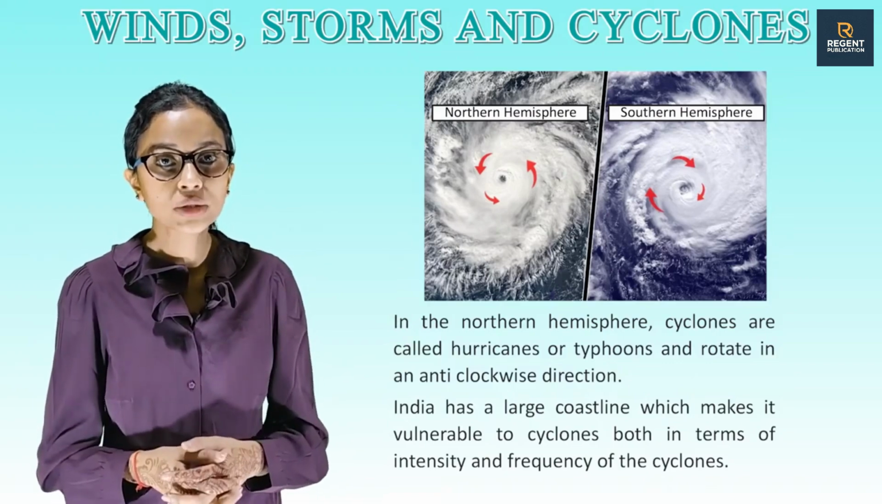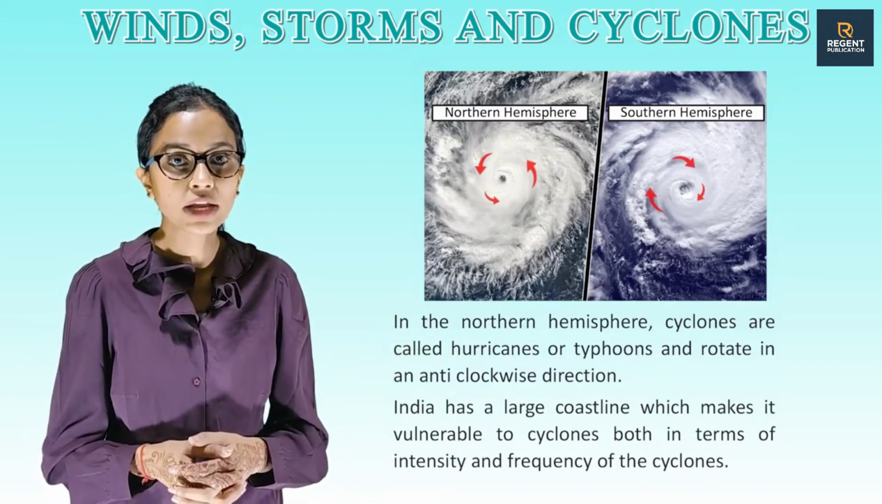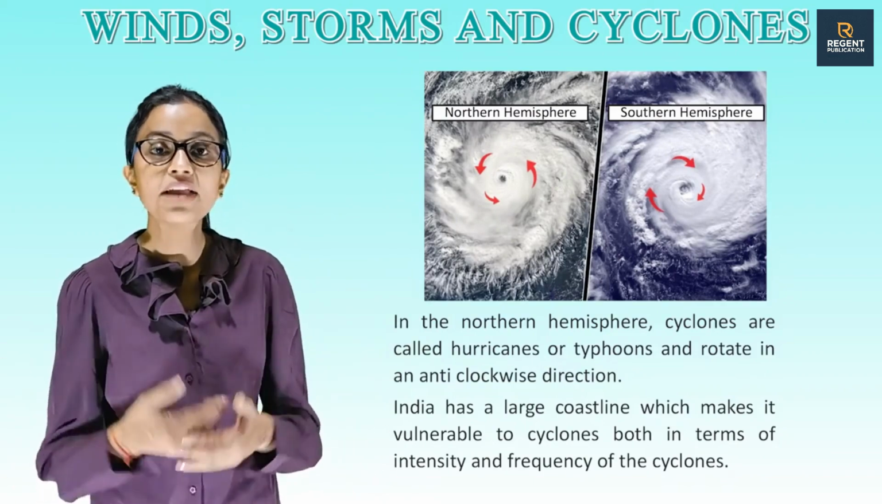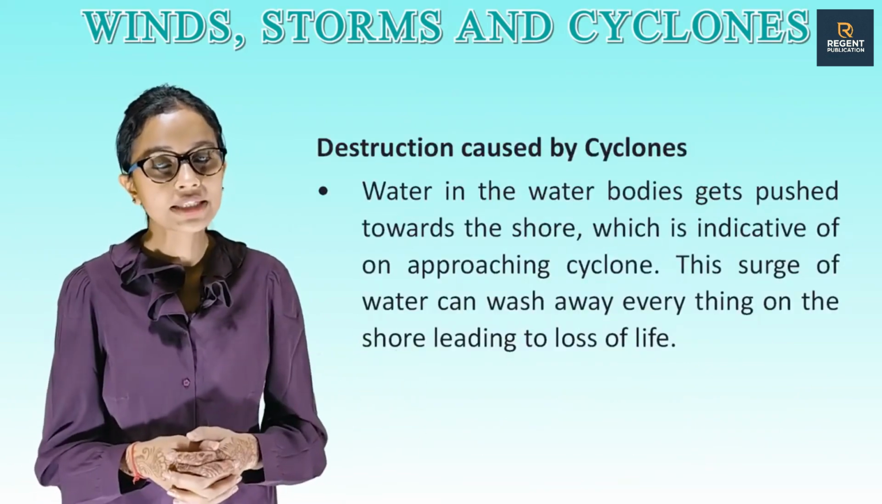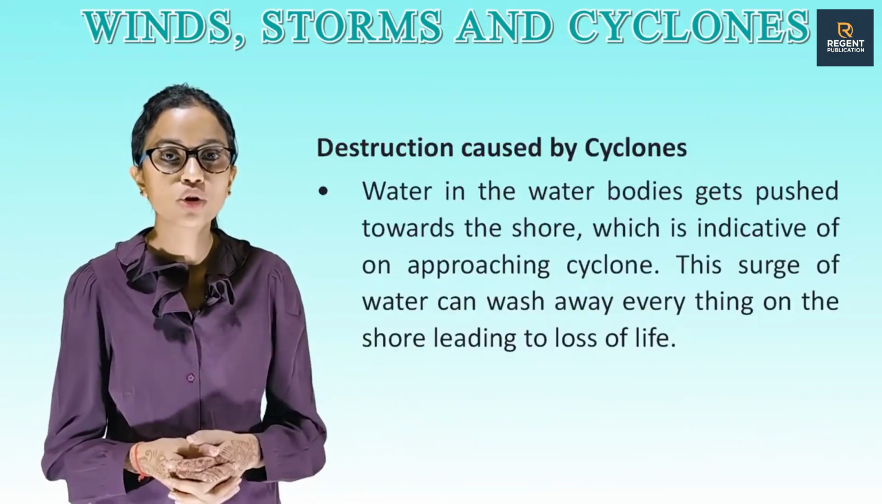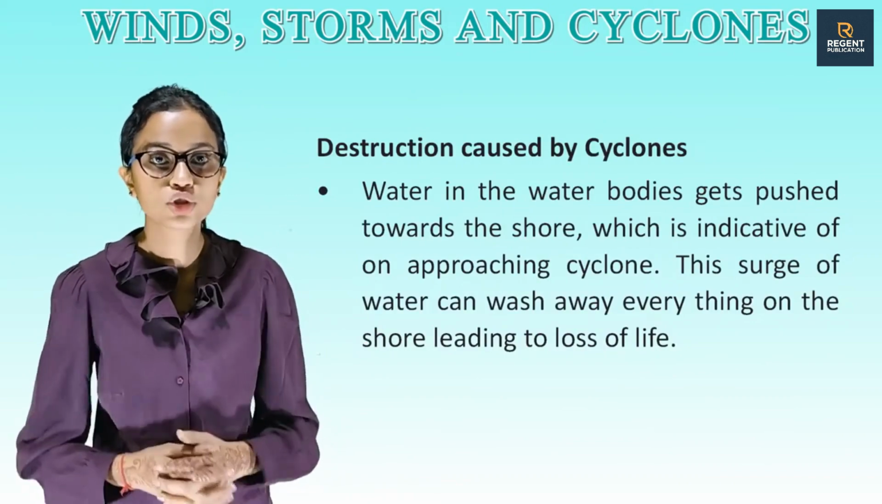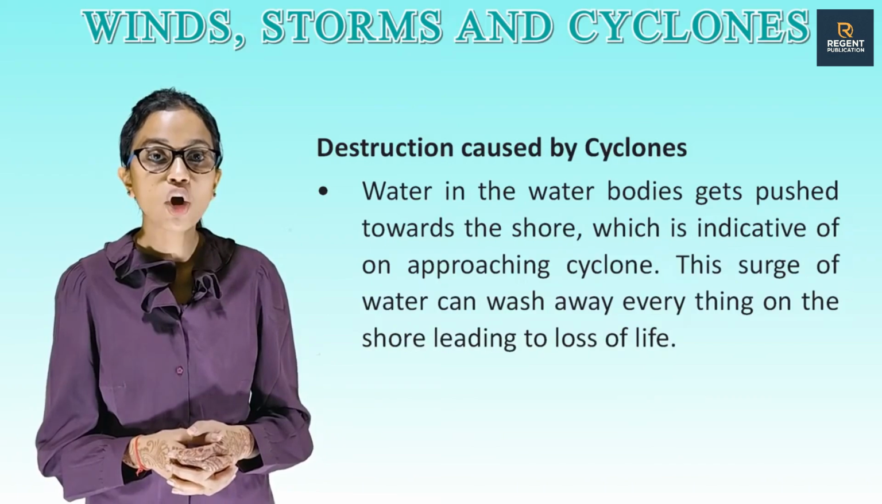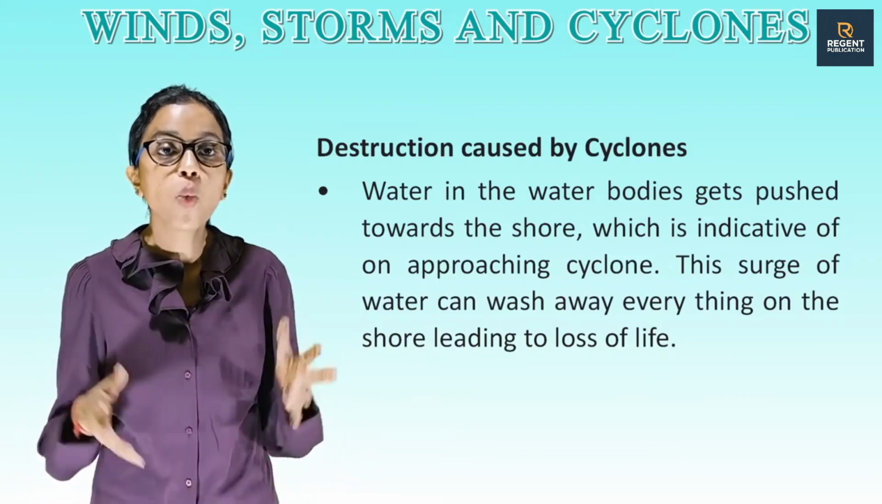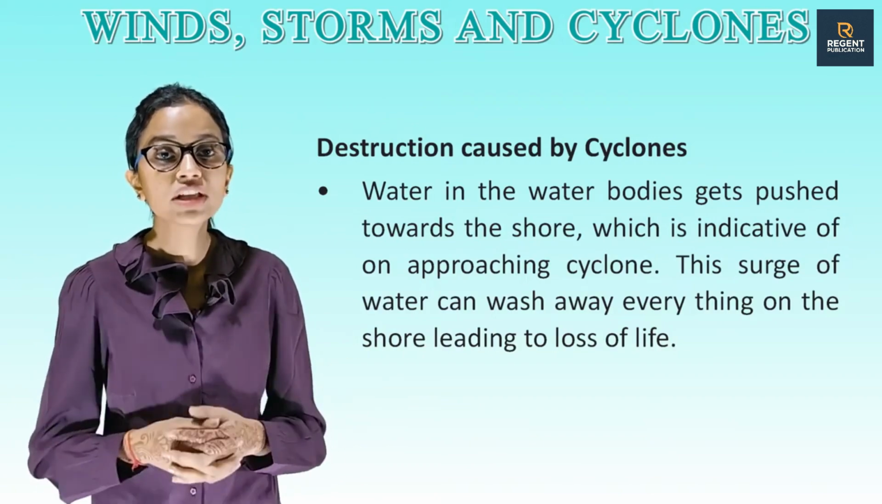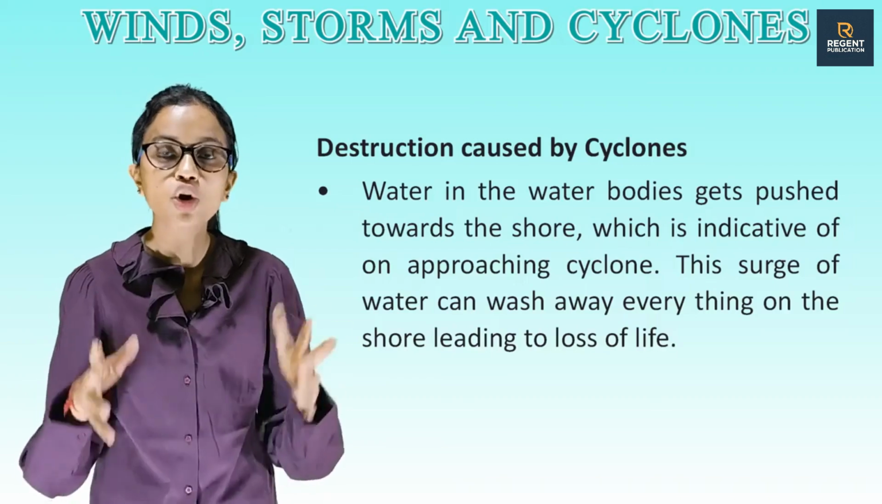India has a large coastline which makes it vulnerable to cyclones both in terms of intensity and frequency of the cyclones. Destruction caused by cyclones. Water in the water bodies gets pushed towards the shore, which is indicative of an approaching cyclone. This surge of water can wash away everything on the shore, leading to loss of life.